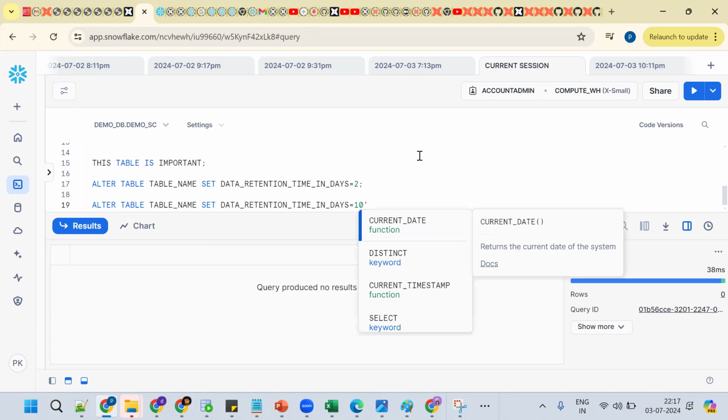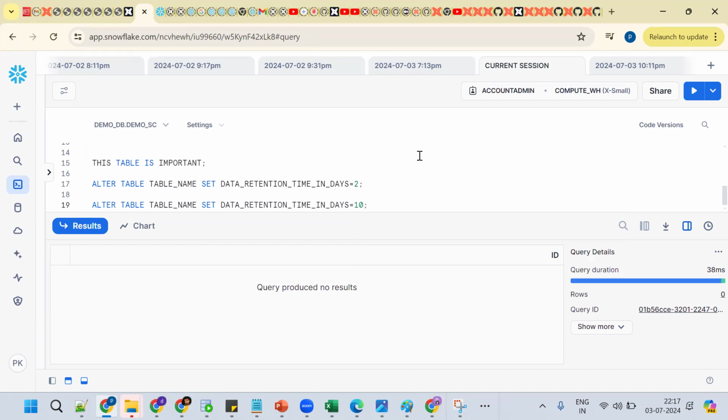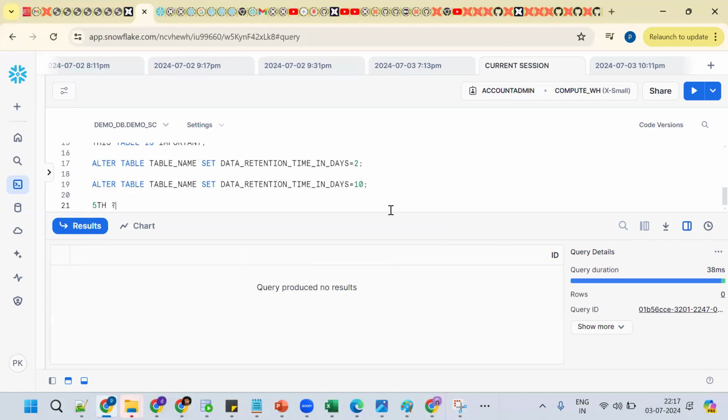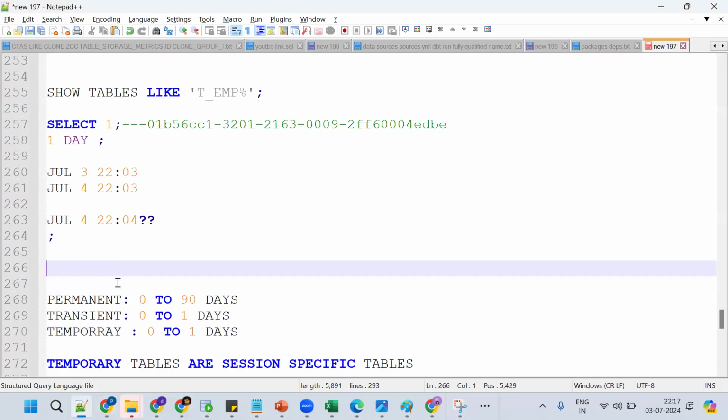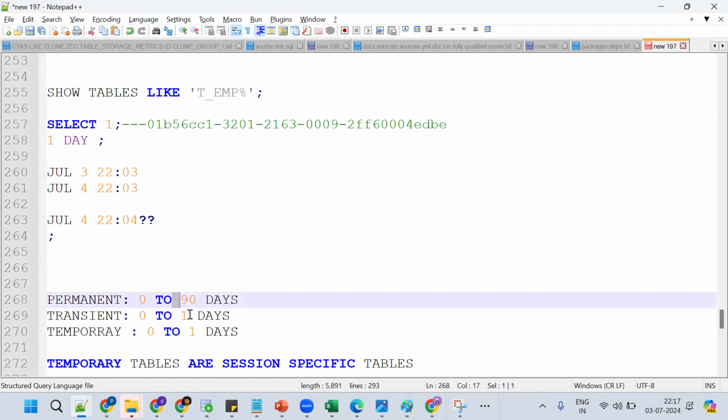Suppose my table has by default 1 day. Now we are trying to make this table 10 days, in the sense that Snowflake will store the historical data for 10 days. Suppose after the 5th day we notice something is missing. We can take the query ID and restore the same thing. Got the point? And remember, for a permanent table it is up to 90 days, and for a session specific table it is 1 day.